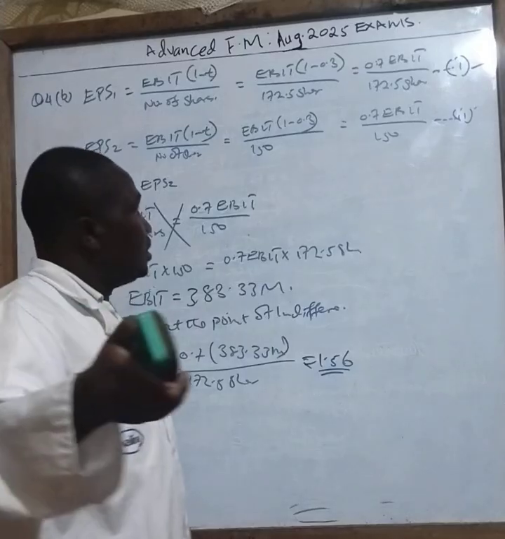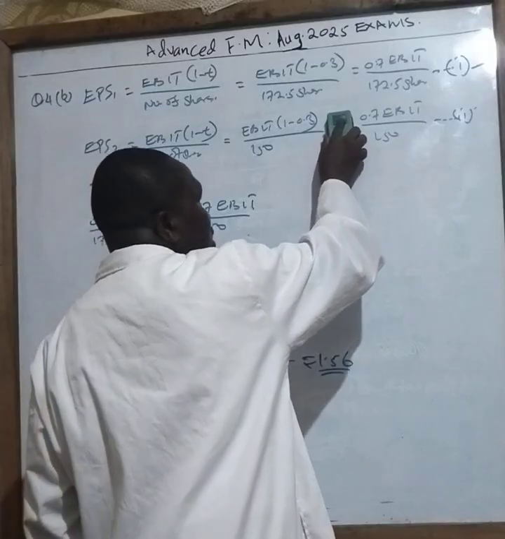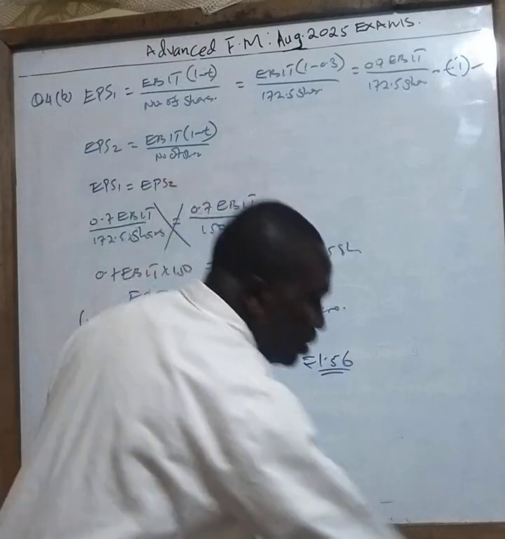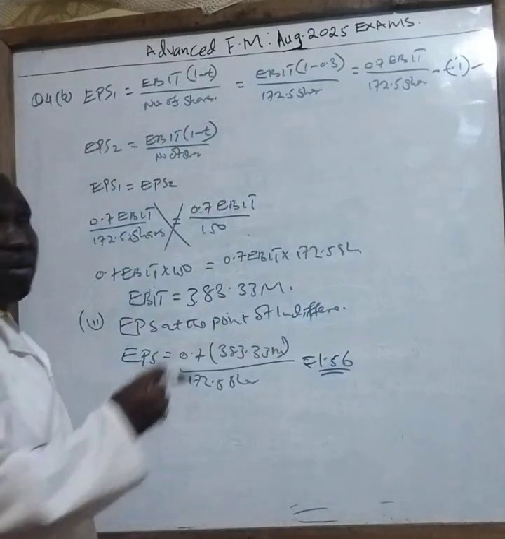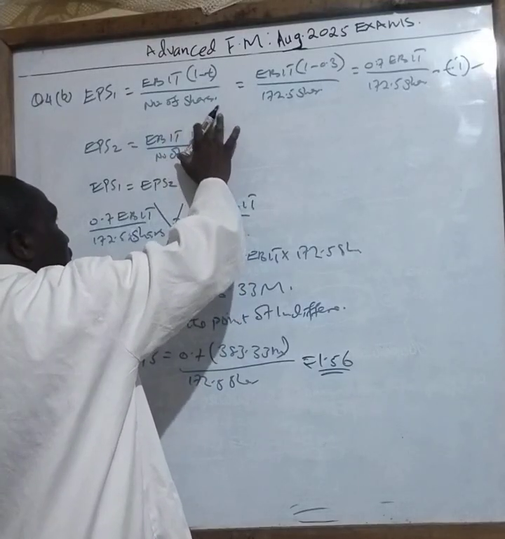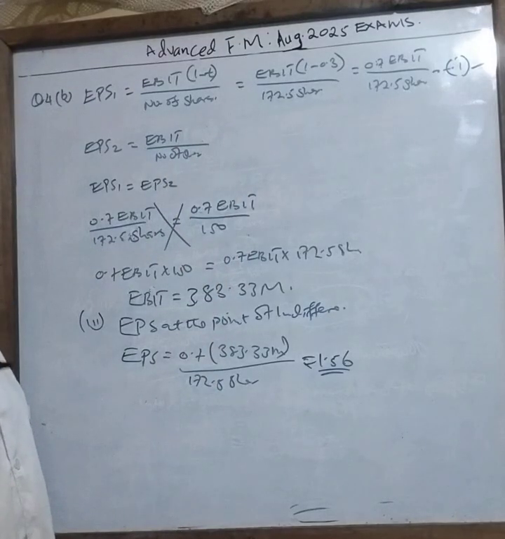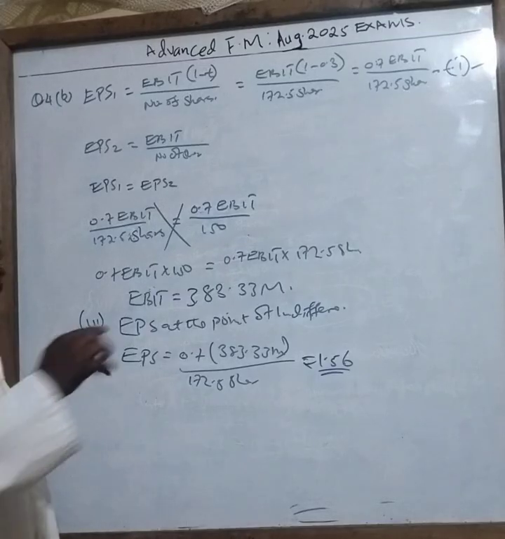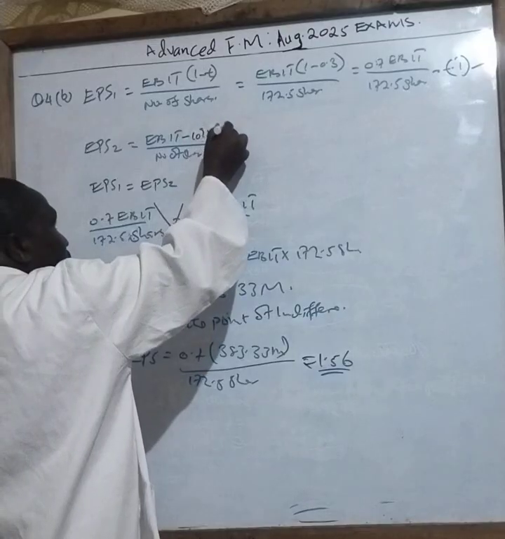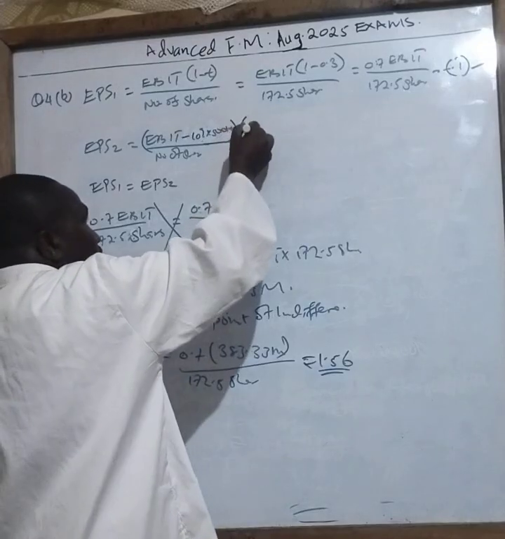There is a mistake I've done, class. Sorry. Let me make some corrections here. Now, for Roman 2, specifically Roman 2, there was an interest. This interest is paid from where? It is paid from the EBIT. So I say minus the interest of 10% of 500 million. The answer I get, I now multiply with the tax.